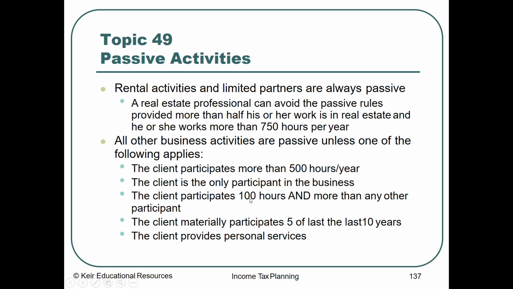So for passive activities, if it is a rental activity and limited partners, they are always passive. The exception is a real estate professional can avoid the passive rules if they provided more than half of his or her work in real estate and he or she works more than 750 hours per year. All other business activities are passive unless one of the rules applies. The client participates more than 500 hours a year. The client is the only participant in the business. The client participates 100 hours, which is more than any other participant, or the client materially participates 5 out of the last 10 years.